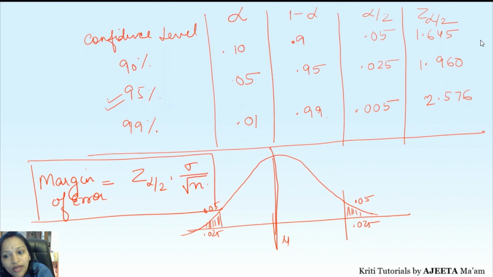For the Z alpha by 2 value, I would prefer to learn these three values because this can come for MCQ. These are standard values. Otherwise, it will be given in the question also. No worries for that. So 90%, 95%, 99%. If it is a numerical, it will be given. Otherwise, for MCQs, better to remember also. Right? So what is the formula for calculation of margin of error? Z alpha by 2, that is these three values depending on the confidence level, right? And then we have here standard deviation upon root n.